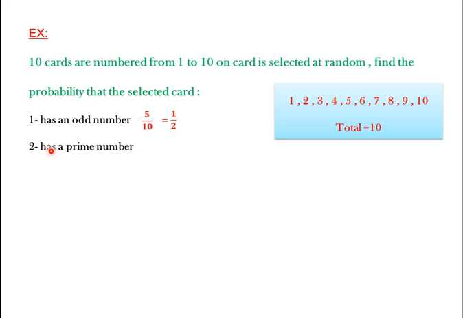Number 2, has a prime number. Search for prime numbers: 2, 3, 5, and 7. How many prime numbers are here? 1, 2, 3, 4. Then the probability that the selected card has a prime number is 4 over 10. By simplifying, dividing the top and bottom terms by 2, we get 2 over 5.